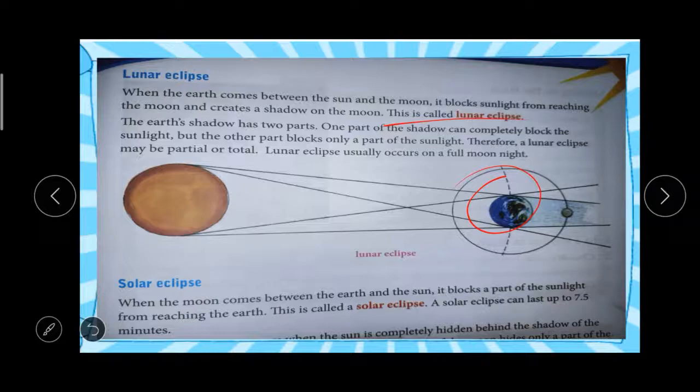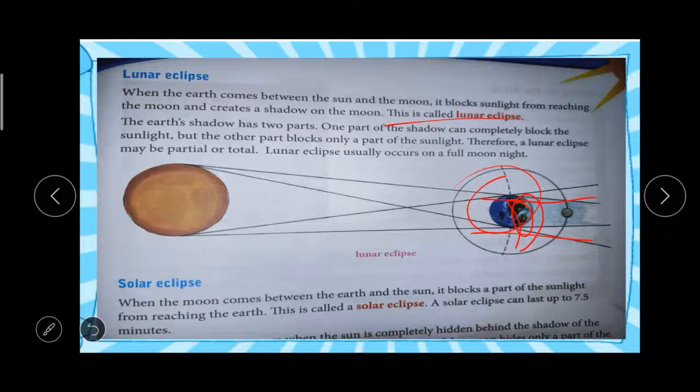Lunar eclipse means the earth is in between the moon and the sun. The earth will block the sunlight from reaching the moon. The earth's shadow has two parts. One part of the shadow completely blocks the sunlight, and the other part blocks only a little part of the sunlight. Therefore, a lunar eclipse may be partial or total.